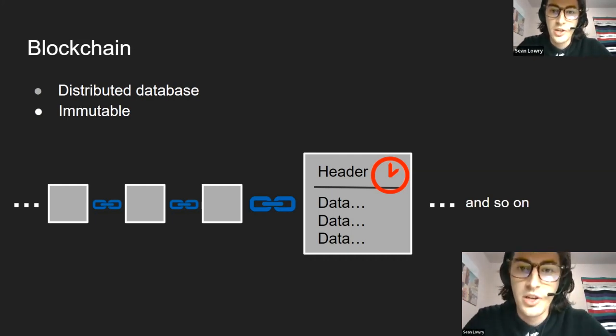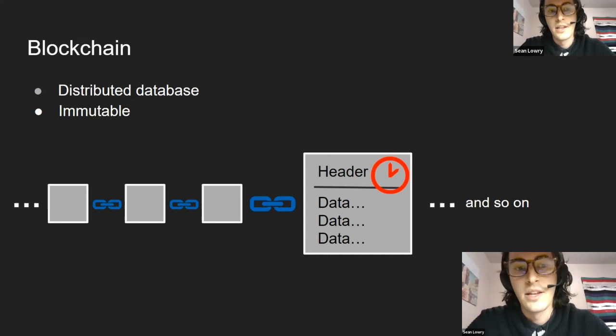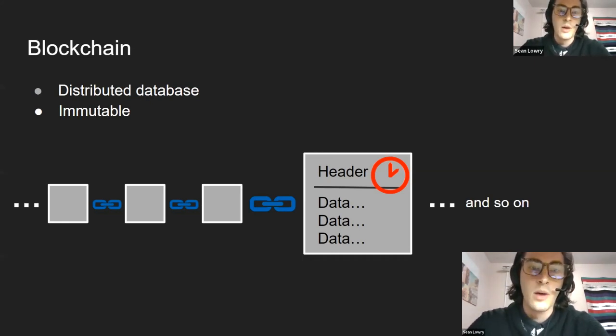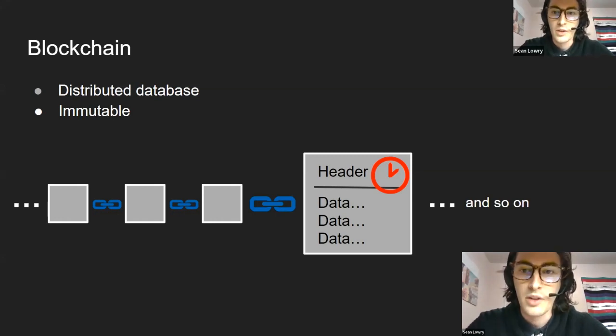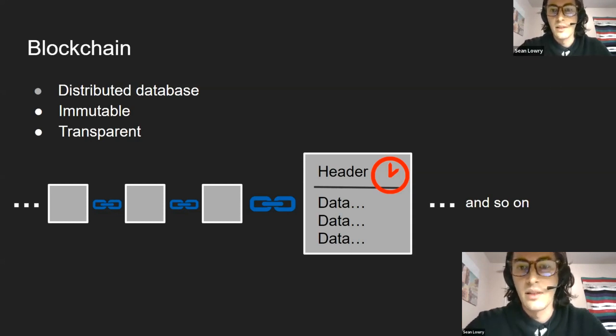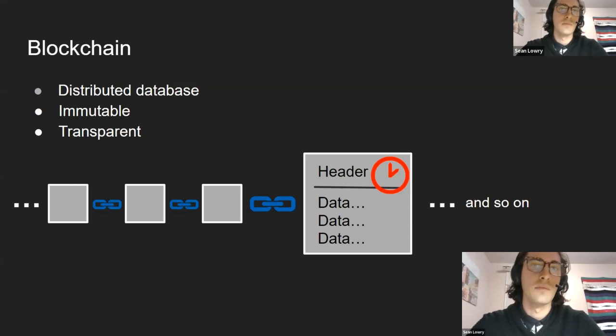This keeps the blockchain immutable. You can't go back and change elements of a blockchain because it's already been connected. To go back would mean having to almost rework the whole blockchain to get to that point. So it just can't be done unless you have an enormous amount of computing power, and we'll talk about that. It's transparent, meaning anyone can pull this up, download it, and look at it. That's the beauty of it. It's available to anyone, but they can't mess with it. Moving on.